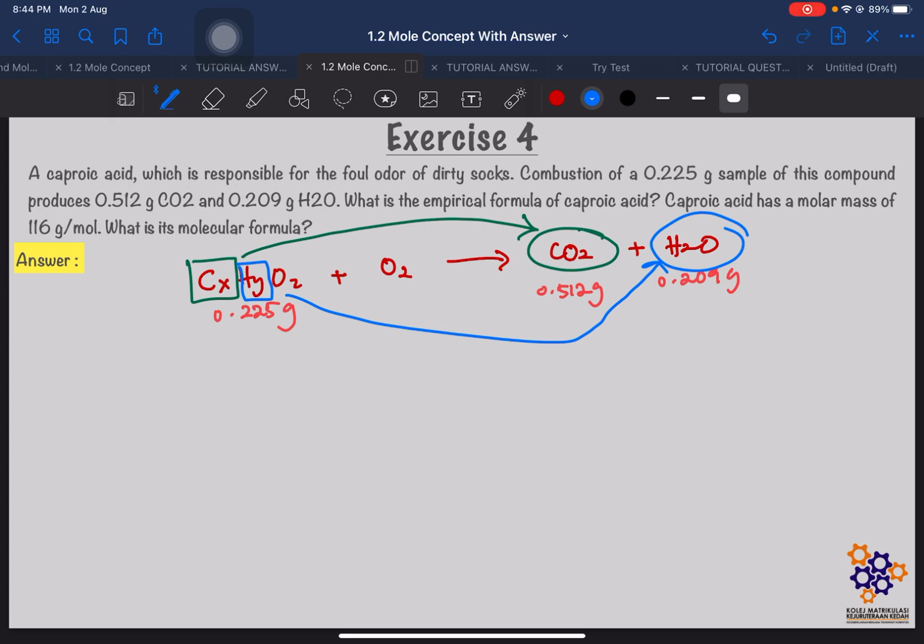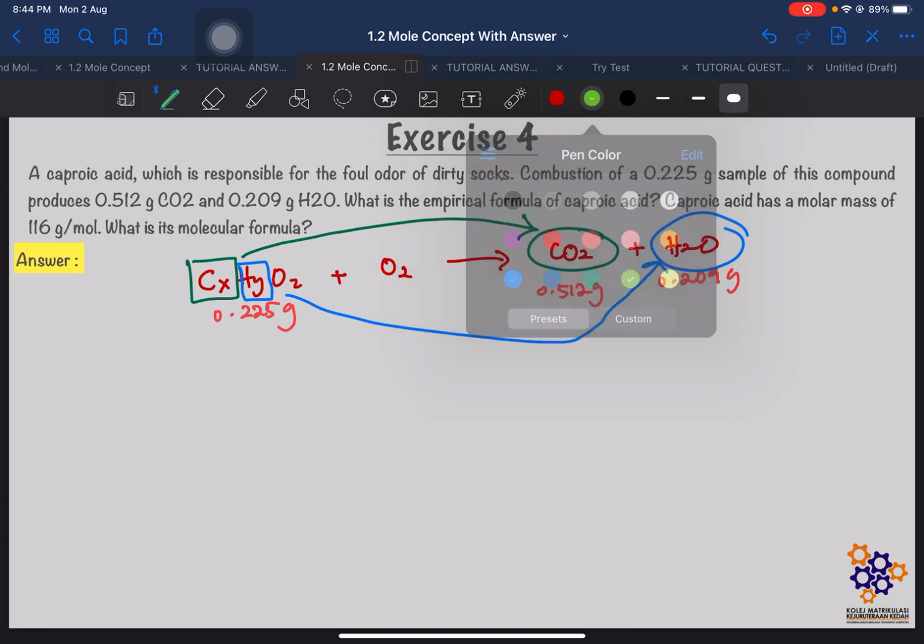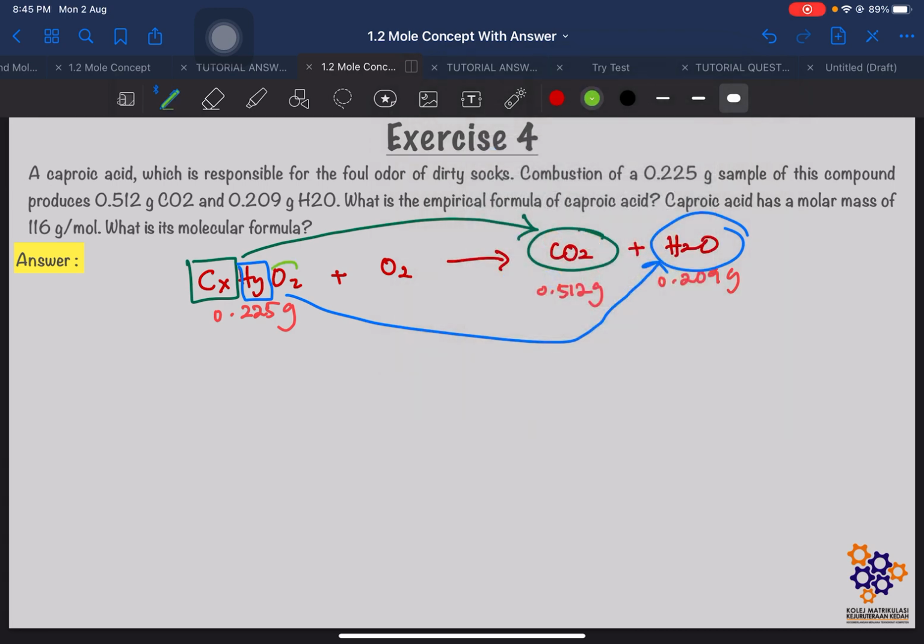Okay, tapi masalah sekarang ni, kita nak cari mass of oxygen. Mass of oxygen dia ada dekat carbon dioxide dan dekat water, so kita tak tahu nak cari dari mana kan. So, dekat sini, kita cari yang untuk carbon dan hydrogen dulu.